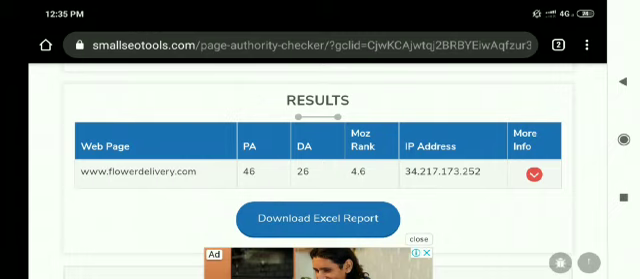Okay, friends. So these are the tools that I've shown. They are free of cost. You can just get an overview of your domain authority. Based on this, you can strategize or devise a new SEO strategy for your campaign or your client.